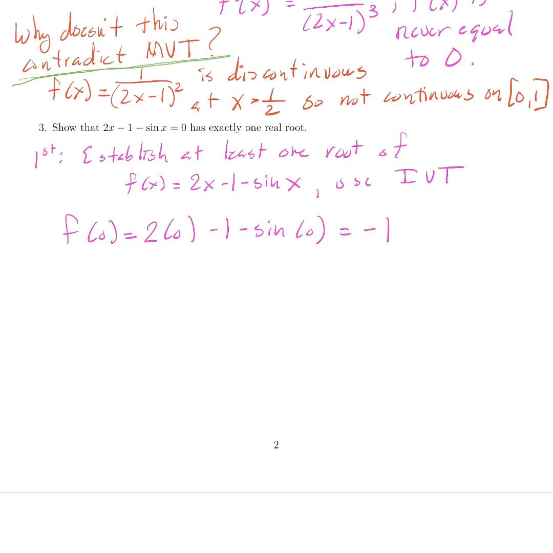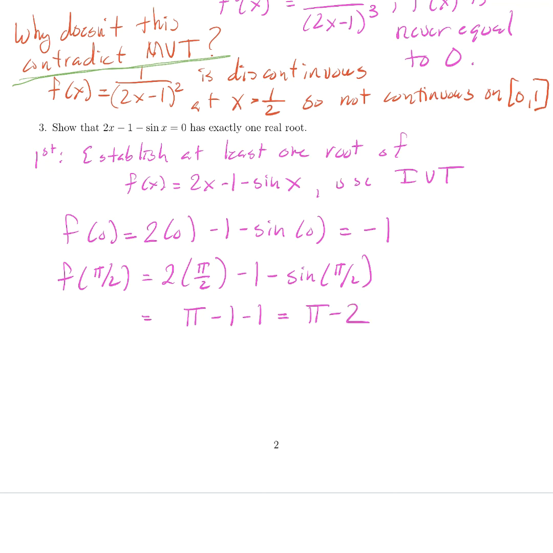Okay, another place I could go to is pi over 2, where I know the value of sine. Let's see what happens if we do that. We get 2 times pi over 2 minus 1 minus sine of pi over 2. So that looks like pi minus 1 minus sine of pi over 2. Well, sine reaches a maximum at pi over 2, which is 1. So this looks like pi minus 2.